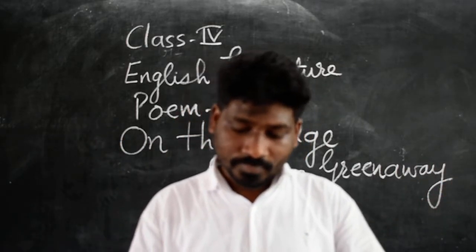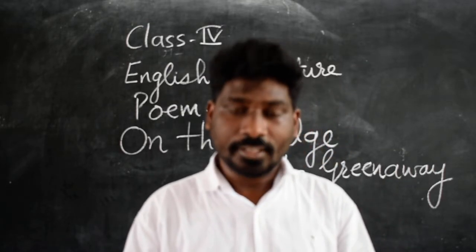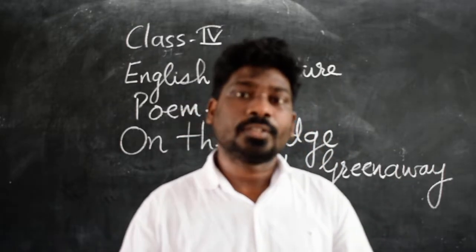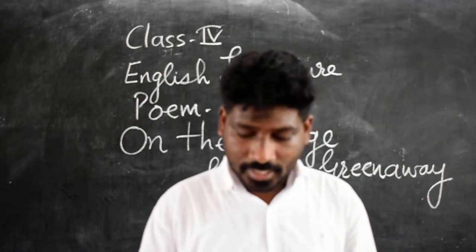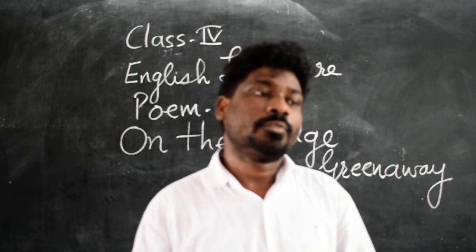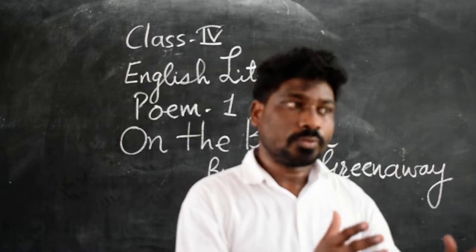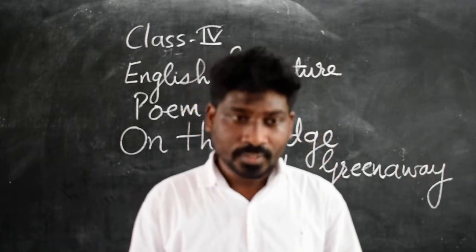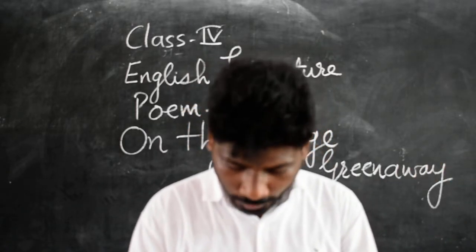In this poem, the speaker Kate Greenaway explains the things which she watches and observes, which are moving around, going from one side to another. So I would like to begin this poem.